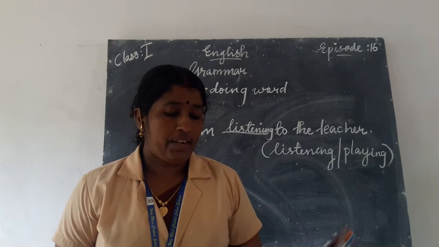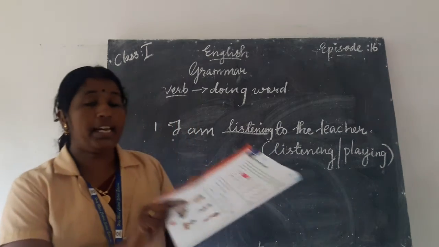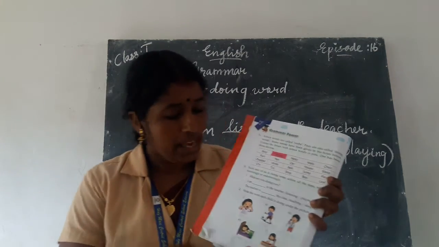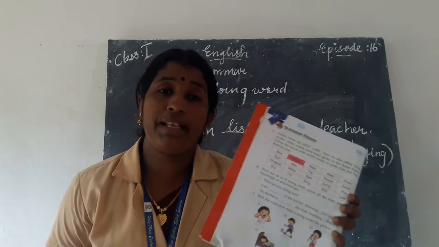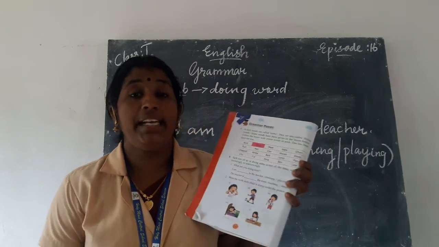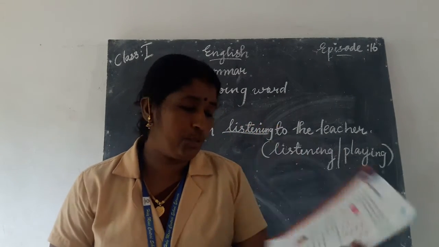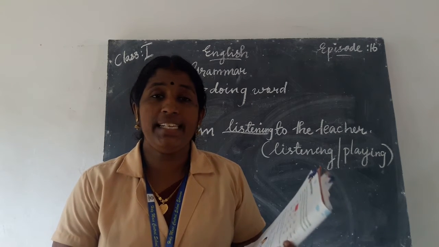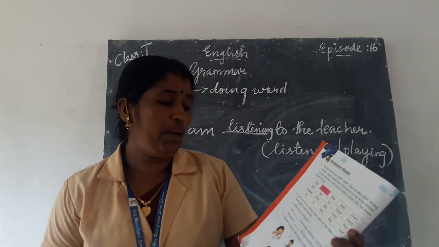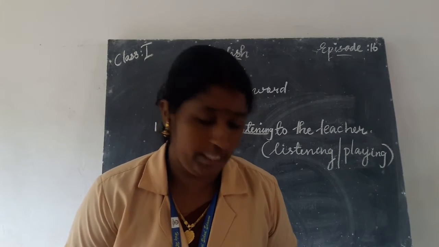Next one. Write the work each child is doing under the picture. Here are 5 pictures. 1, 2, 3, 4, 5. Five pictures are given in the text and each picture tells us what the boy or girl is doing. So write the action word below each picture.